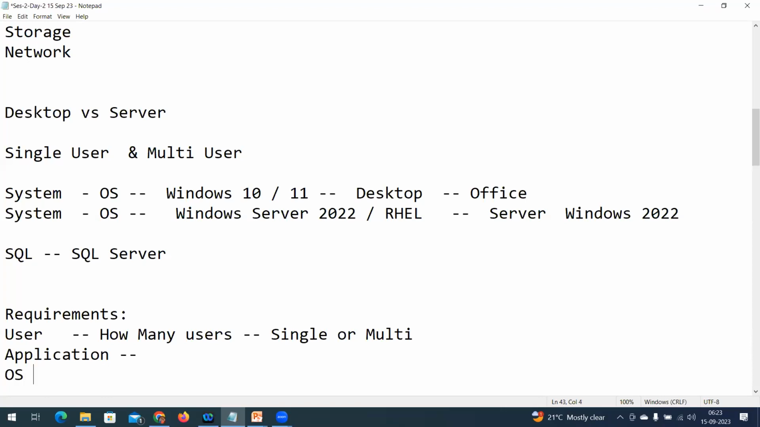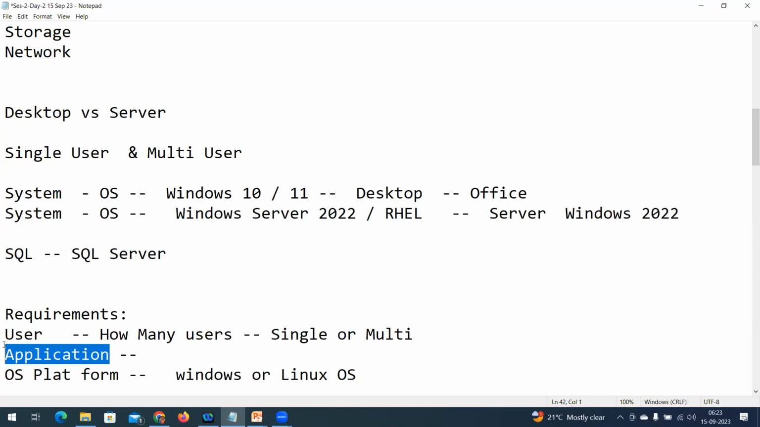What is that? OS platform. OS platform should be Windows or Linux or whatever the OS may be. They are going to say that whoever is developing the application, why are they developing it? As per the user's requirement, they are developing the application. Now, while developing the application, what platform is compatible to run this application?